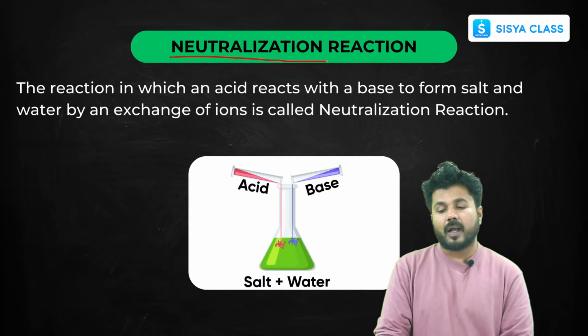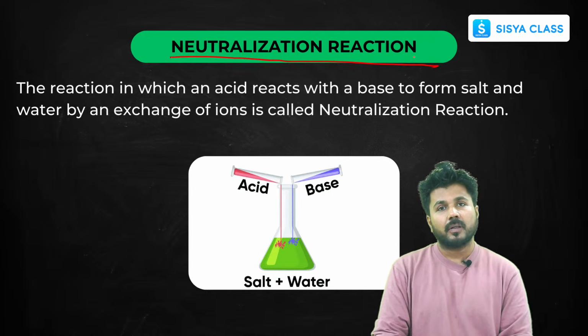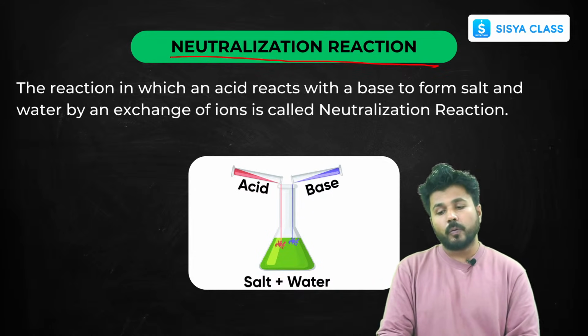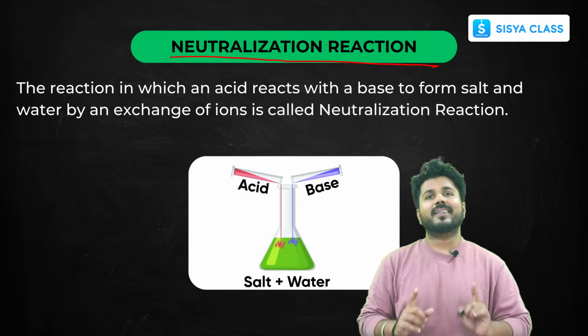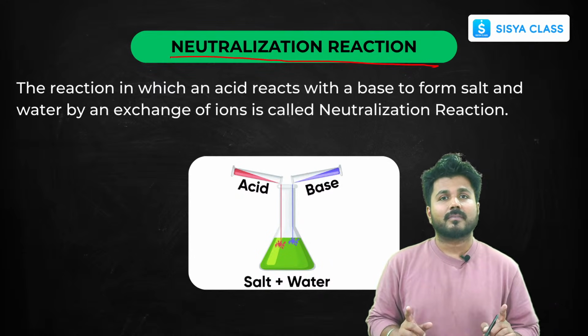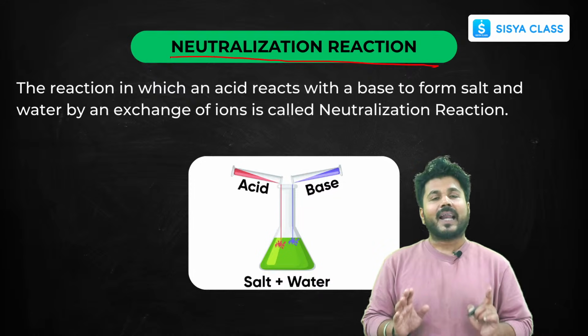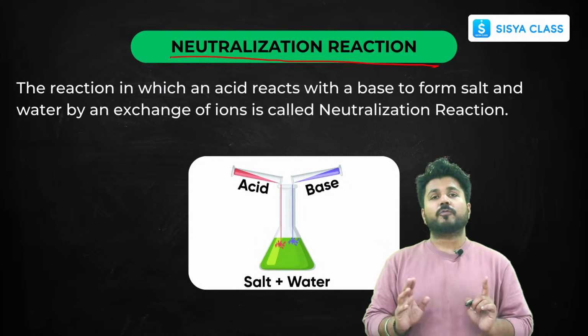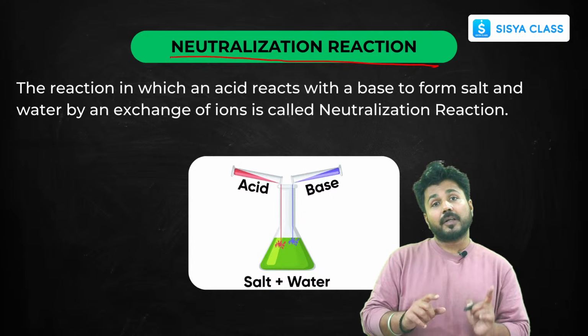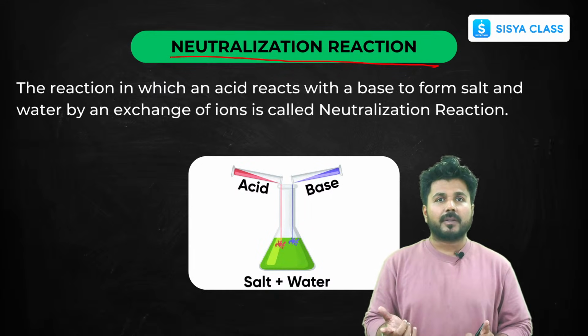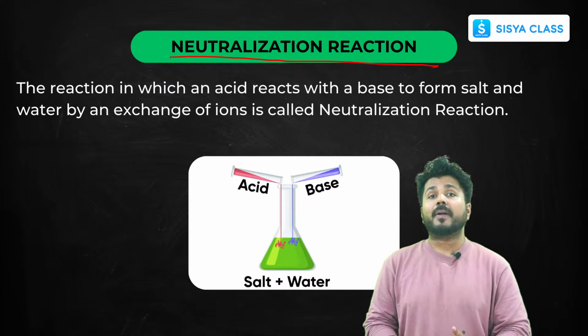This other type is neutralization. What is neutralization? Whenever we think of neutralization, one thing that comes to our mind is salt. Salt is neutral. And how is salt formed? Salt is formed by the reaction of an acid and a base. We'll discuss it in detail in our next chapter, but this is an example of double decomposition.